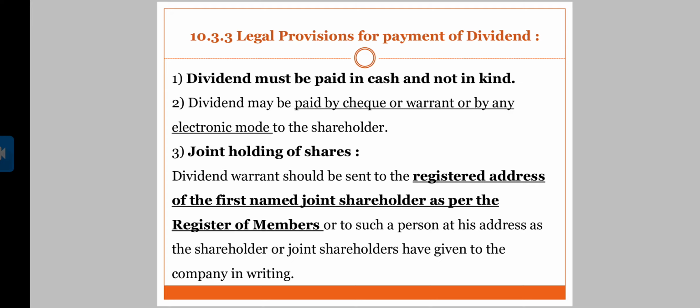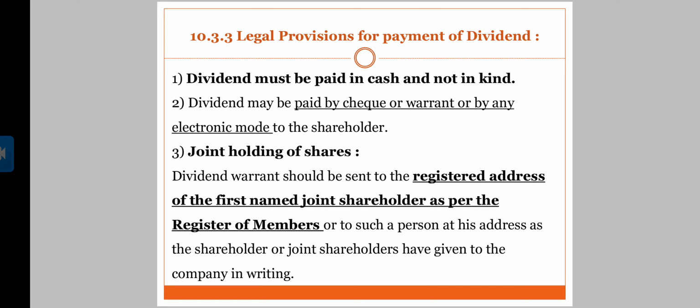Now, the third most important part is joint holding of shares. If two or more persons have bought a particular share, there is a joint holding. The dividend warrant should be sent to the registered address of the first-named joint shareholder as per the register of members. What is the register of members?